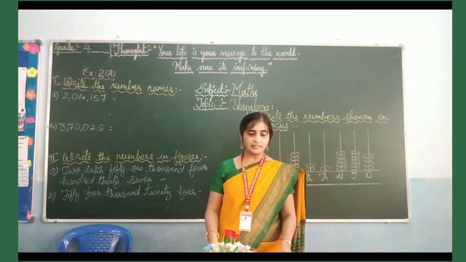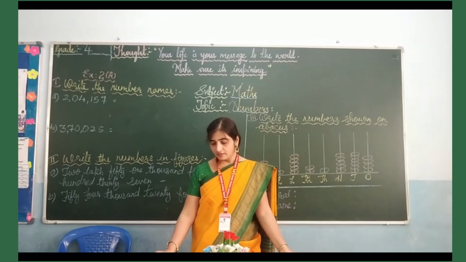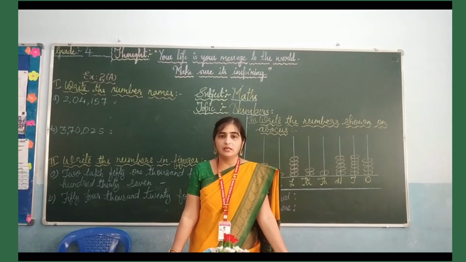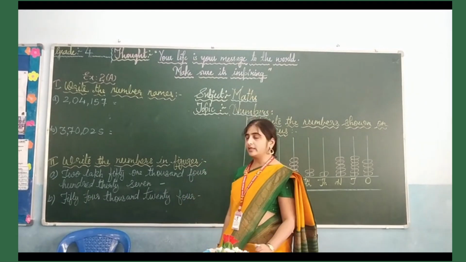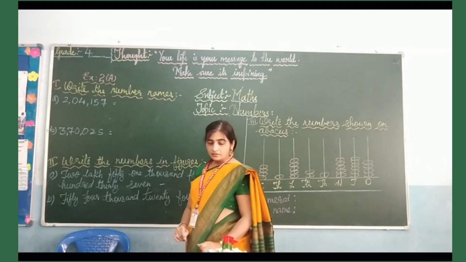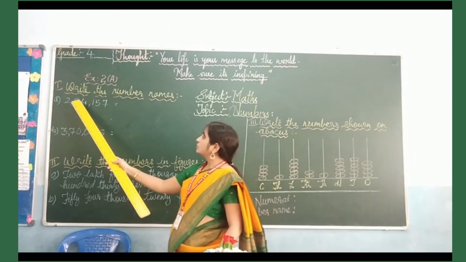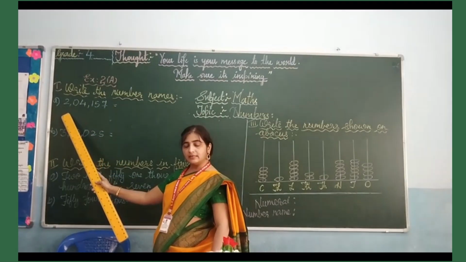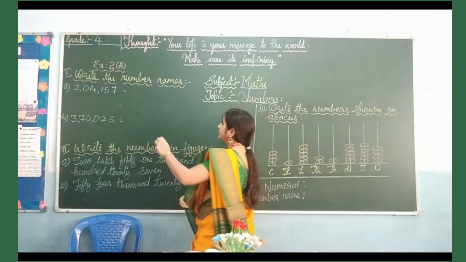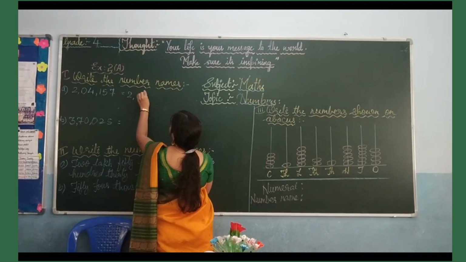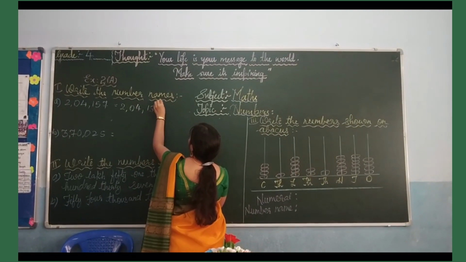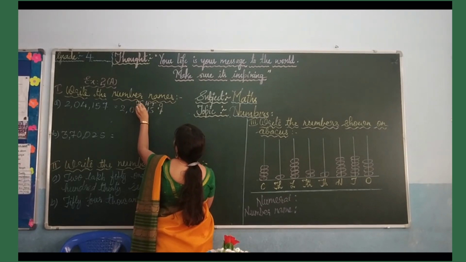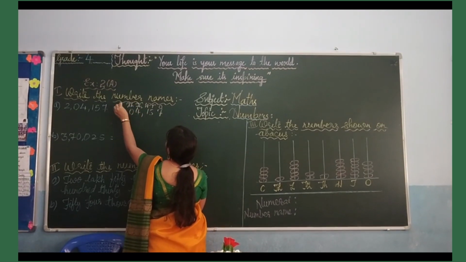So now you have to take textbook page number 9, exercise 2A. Here you first write the number names. So let us learn how to write the number names. Here you have ones, tens, hundreds, thousand, 10,000, lakh. So first you will write the digits: ones, tens, hundred, thousand, 10,000, lakh.